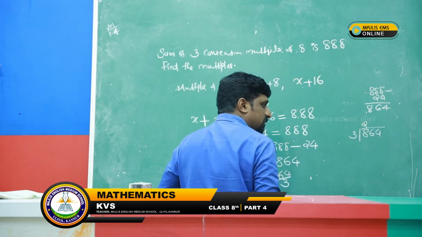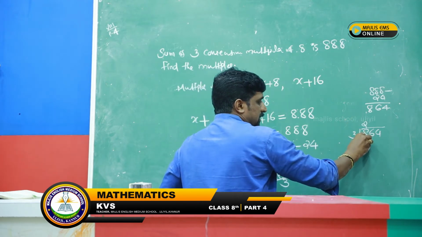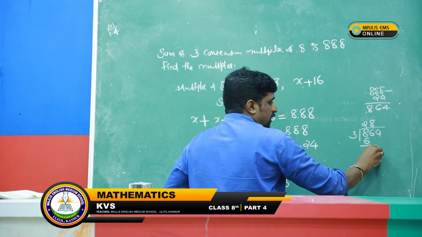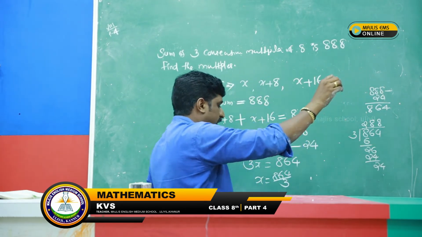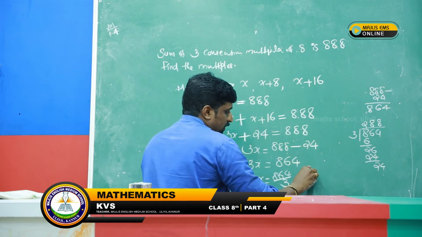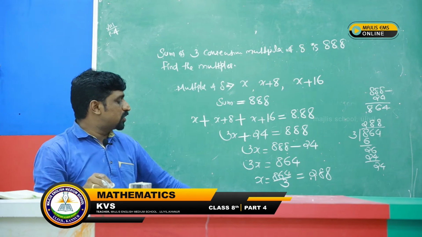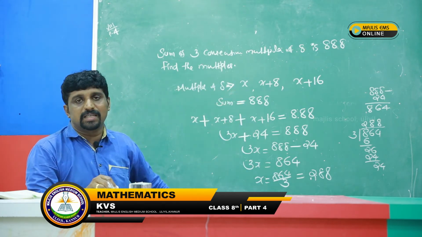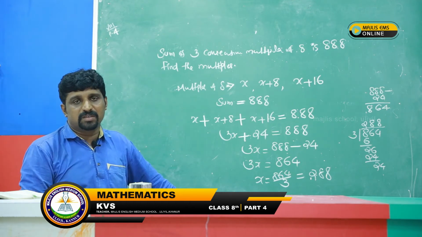864 divided by 3, we can divide. Everyone knows the division, just I can practice that. 2 into 3 is 6, then 2 remaining, 26, 8 that is 24, 2 remaining, 24, again 8. Therefore, x is equal to 288. The x you got, that means the first multiple of 8 is 288. Next one is what? Yes, we add 8. Again we add 8, we got the numbers.